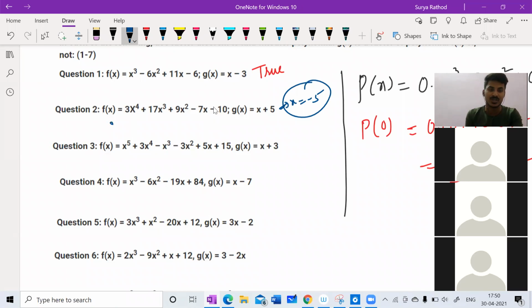If I substitute here, 3 into minus 5 to the power of 4 plus 17 into minus 5 to the power of 3 plus 9 into minus 5 to the power of 2 plus 7 into minus 5 minus 10.